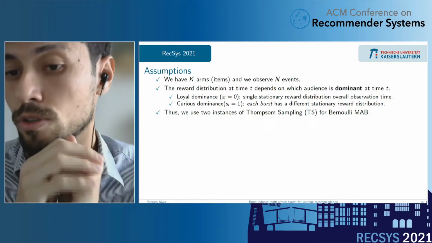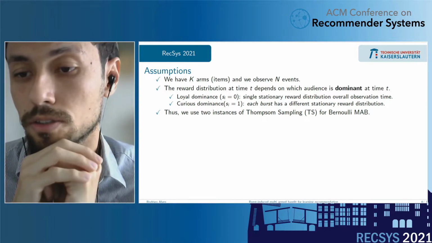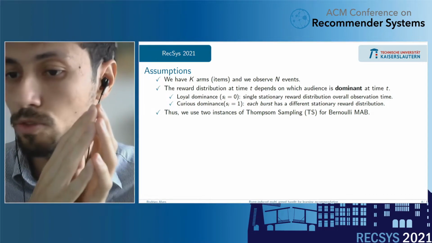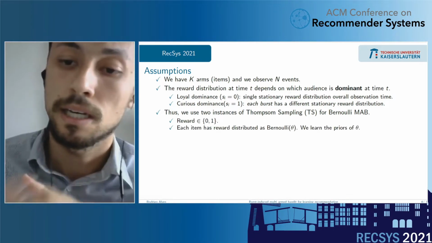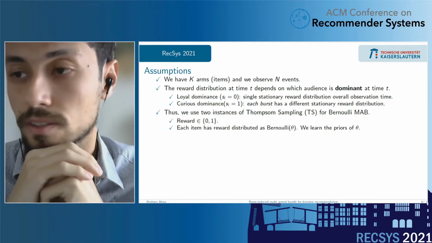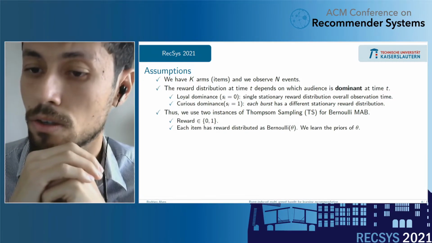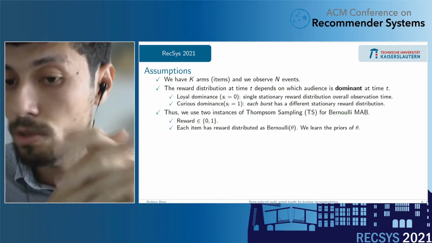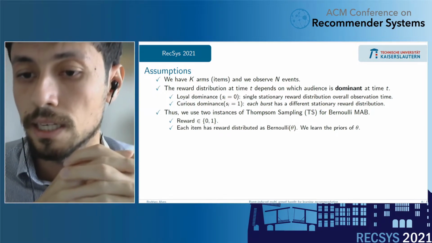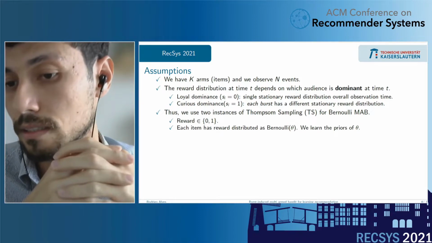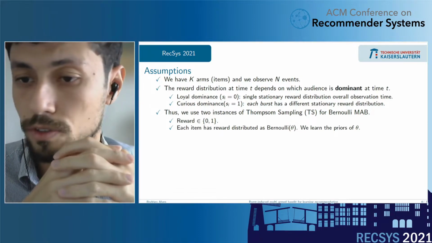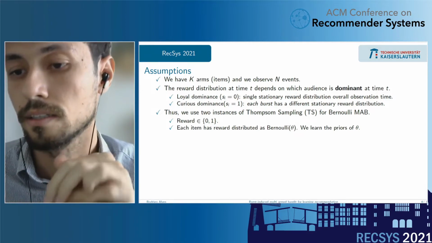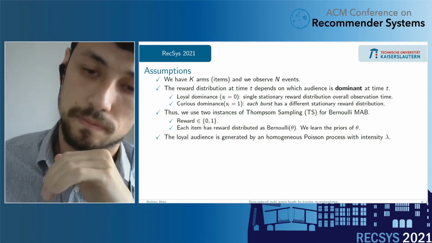Thus, we utilized two instances of the Thompson sampling algorithm for the Bernoulli multi-armed bandit. This means that our reward is 0 or 1: click or not click, like or not like, so it's a binary reward. Each item has a Bernoulli distribution with parameter theta, and our aim is exactly to learn the priors of theta.